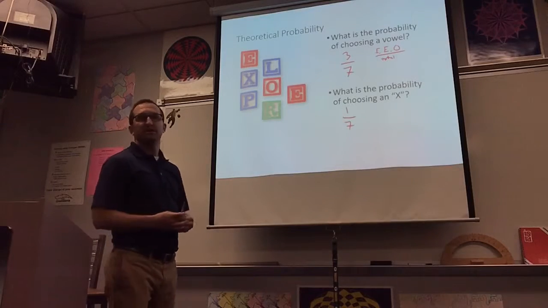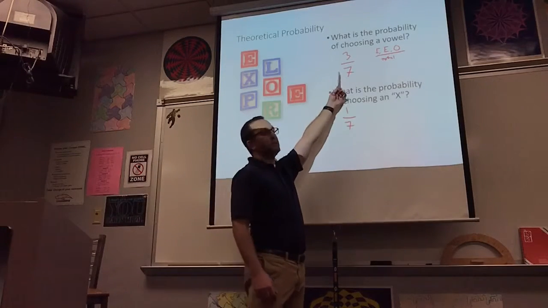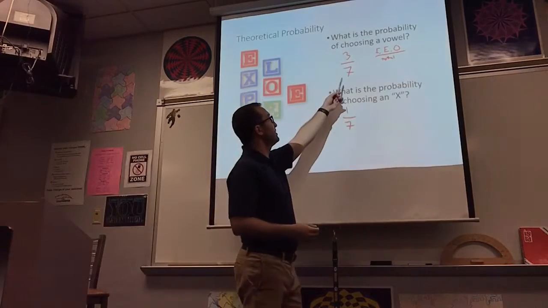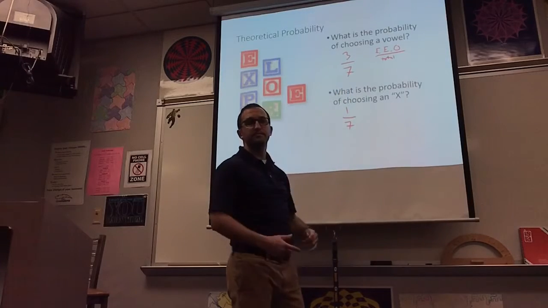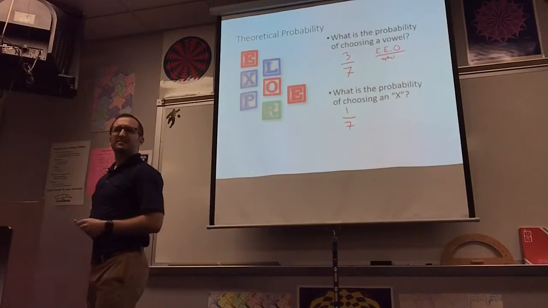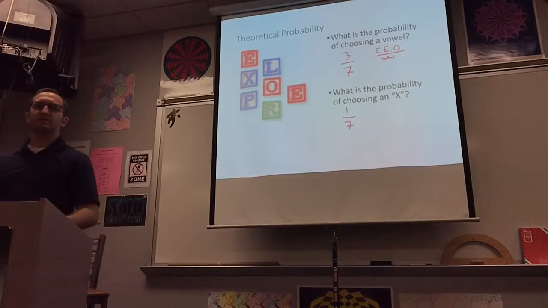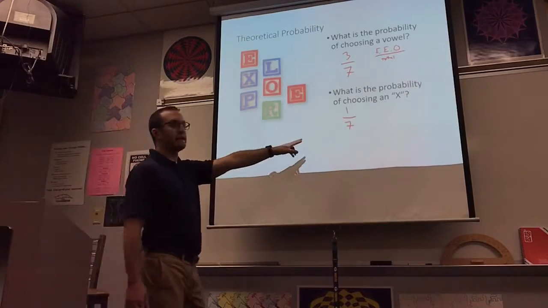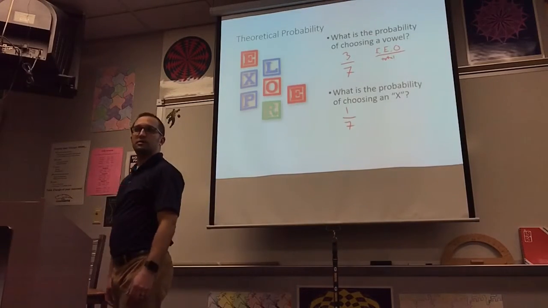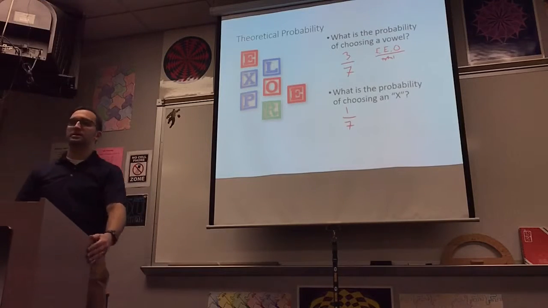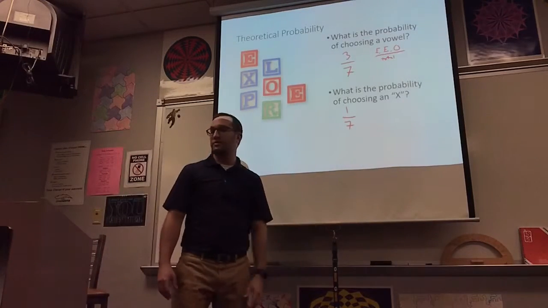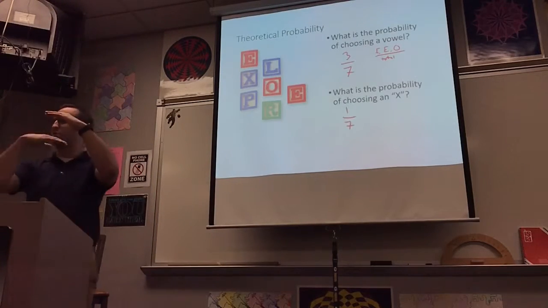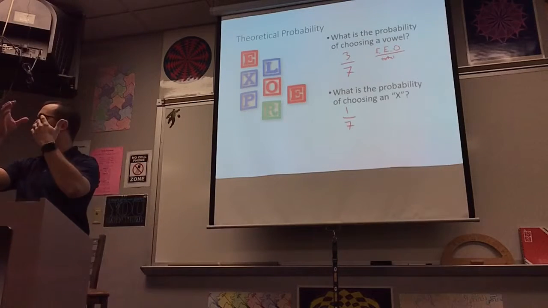So I ask you this, likely or unlikely? Give me the spectrum we just talked about. What do you think, to choose a vowel? It's kind of in between unlikely and equally likely, so we'd say it's a little unlikely. What about choosing an X? It's very unlikely. There's only 1 out of the 7. That's definitely below 25%. So that's theoretical probability. Theoretical probability is in general just looking at the total number of possibilities and seeing how many of them are what we want.